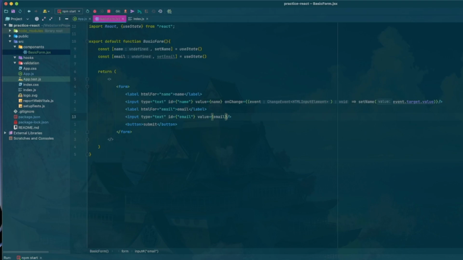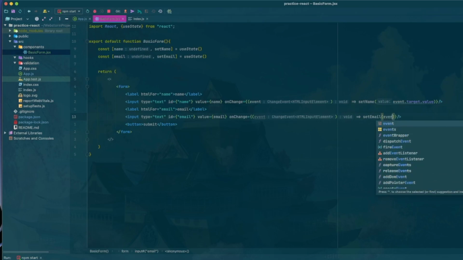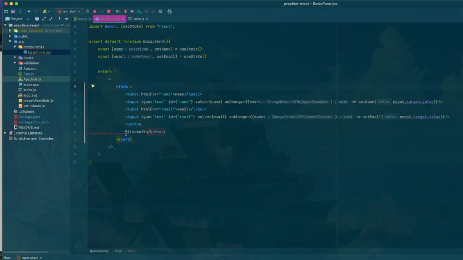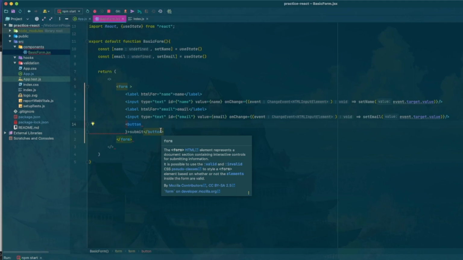Now let's go ahead and do that for both. Event, and then lambda function, set email to event dot target dot value. All right, we can do that. Now we need to do something when it's submitted. All right, so now let's take care of the submit.